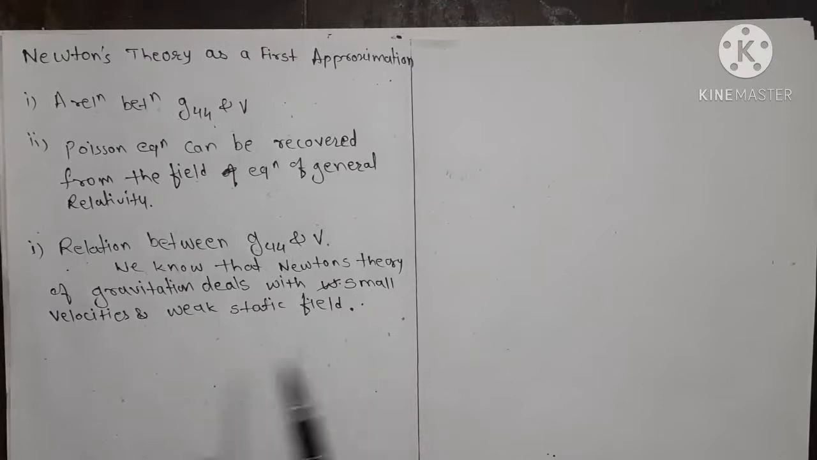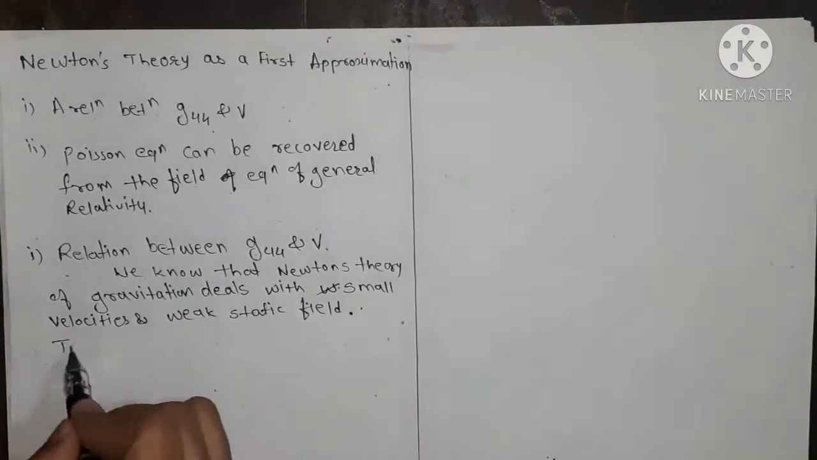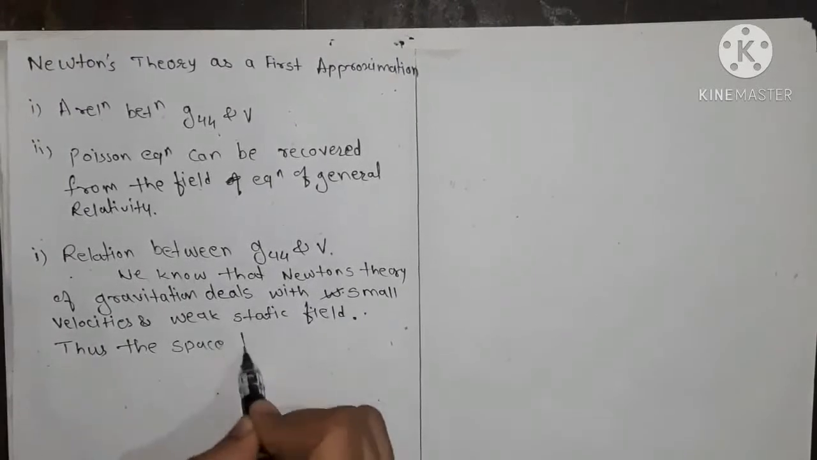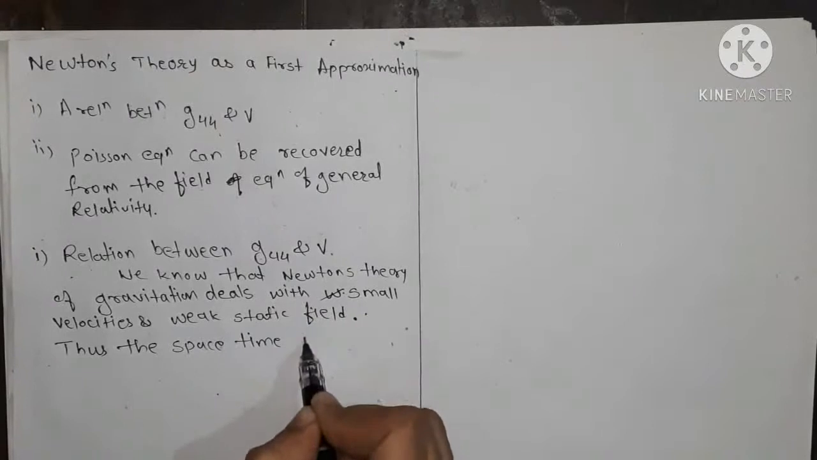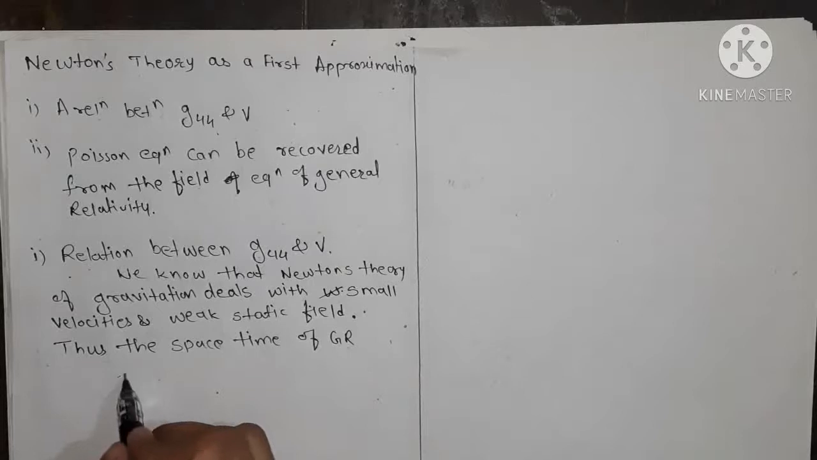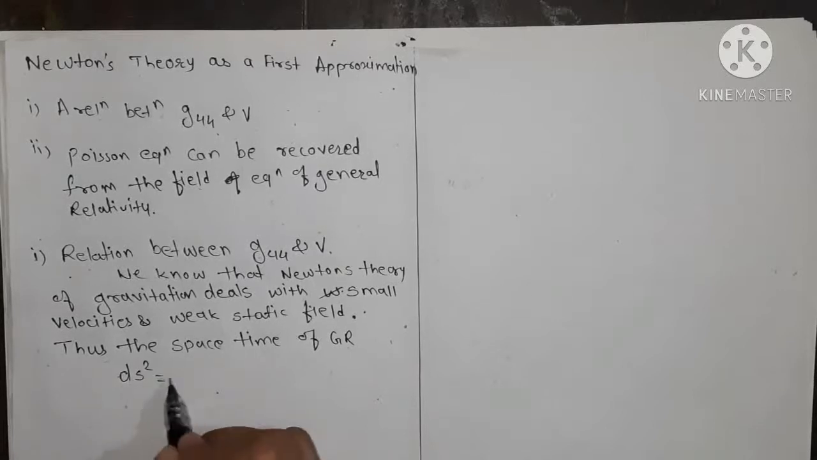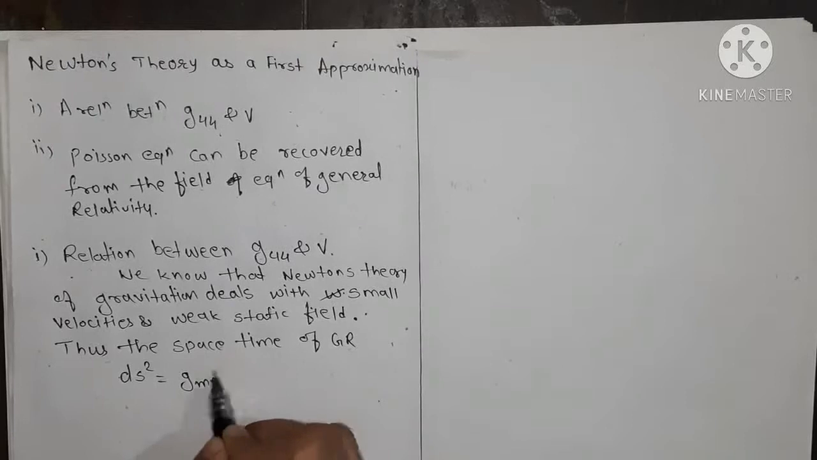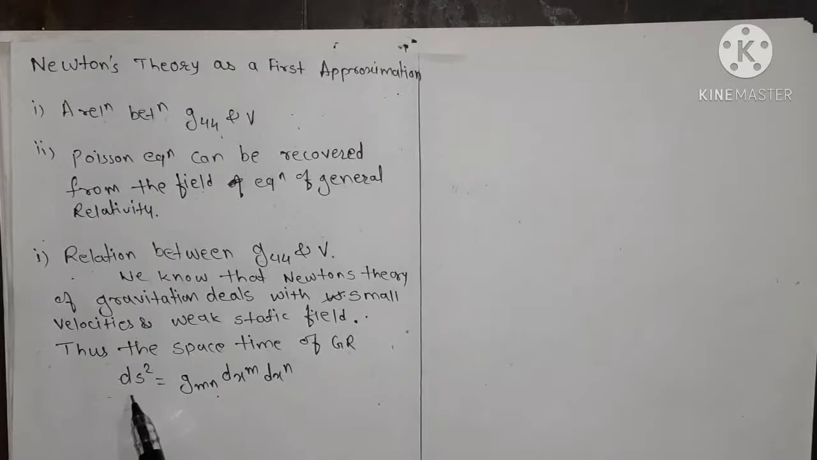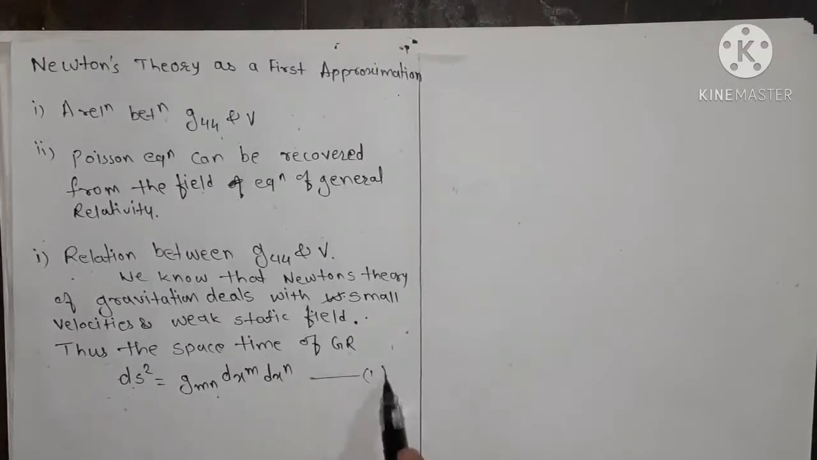So for this we have the space-time of general relativity. The space-time of general relativity is given by ds square equals g_mn dx^m dx^n. As we saw in the implication of the principle of covariance, the space-time of general relativity is given by ds square equals g_mn dx^m dx^n. We give this as equation number 1.